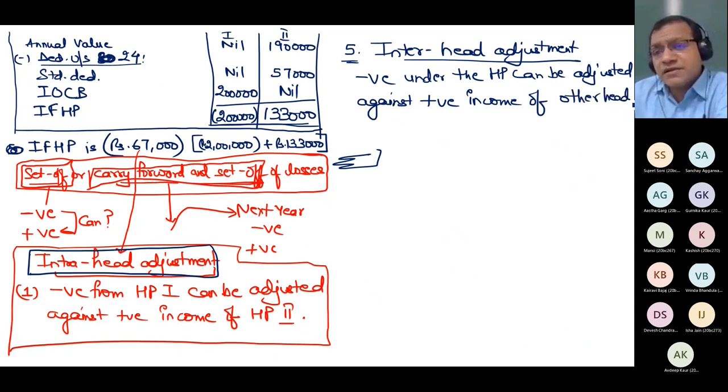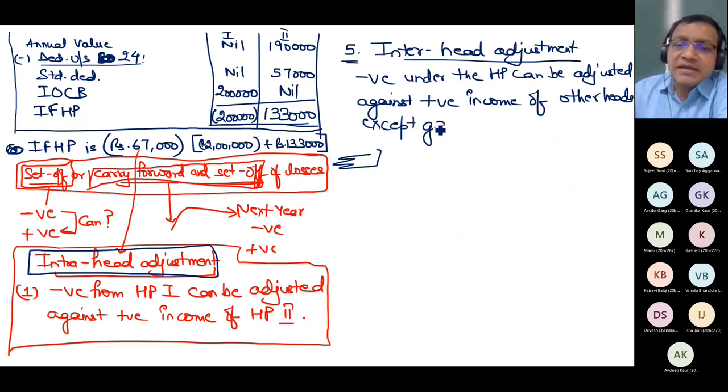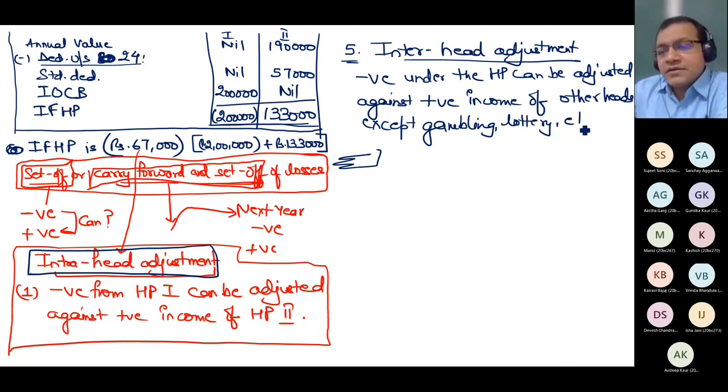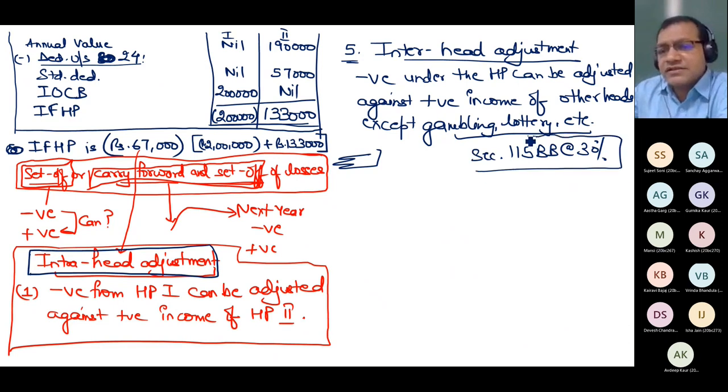Except what? Do you know except what? Gambling incomes, lottery, etc. All those incomes which are taxed under section 115BB at a flat rate of 30%. You cannot adjust this negative income against such incomes. Otherwise, negative income from HP can be adjusted against any head, and this is exactly what I have done.